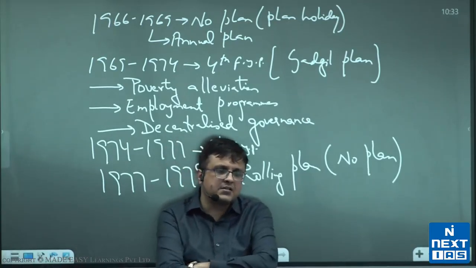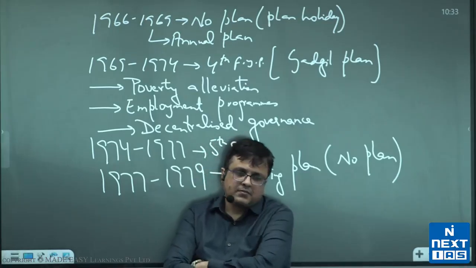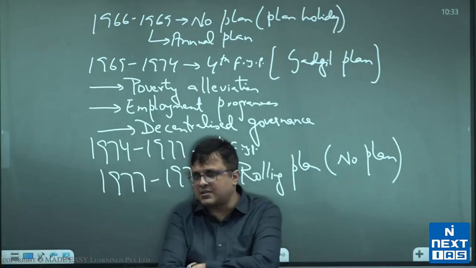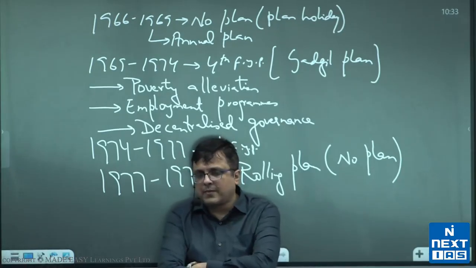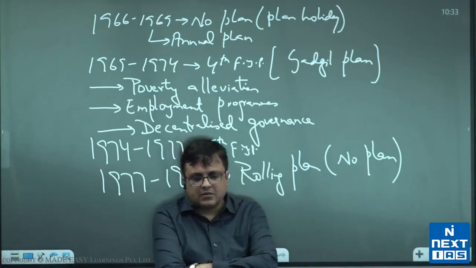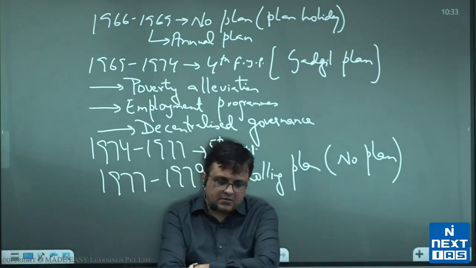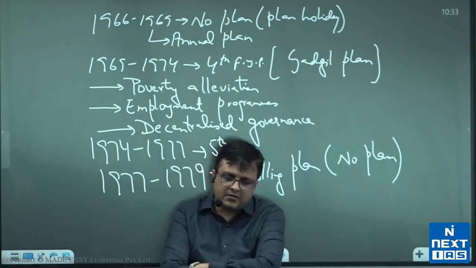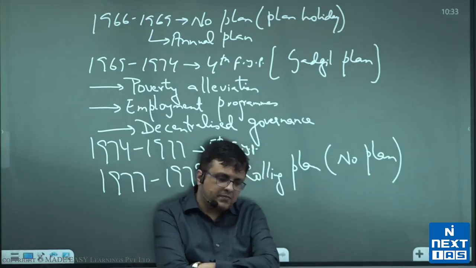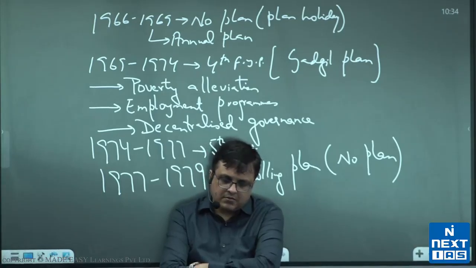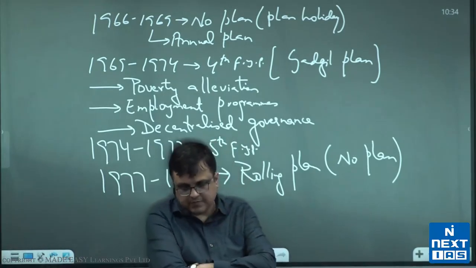Rigidity of licensing system led to lack of competition and also promoted corruption and nepotism.